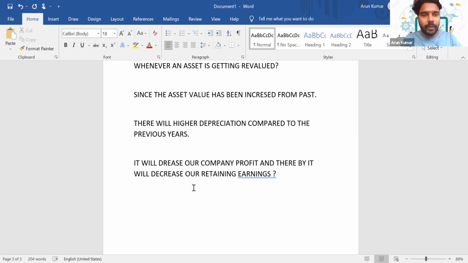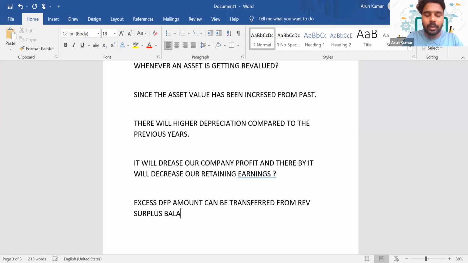The standard is giving an option: whatever the excess depreciation compared to the previous years, that excess depreciation amount can be transferred from revaluation surplus balance to retained earnings.